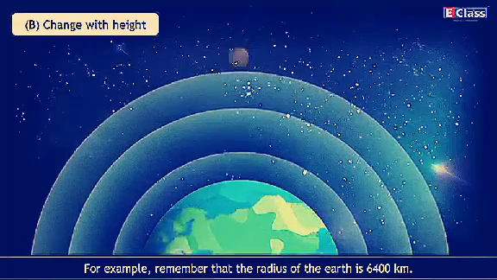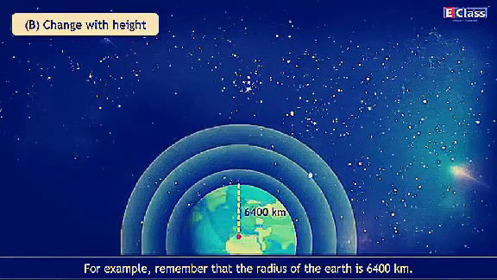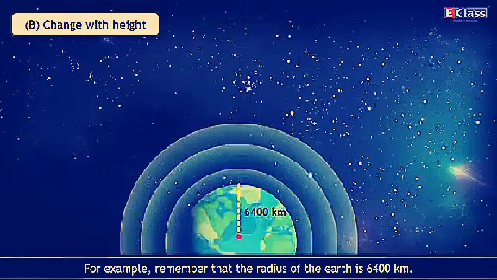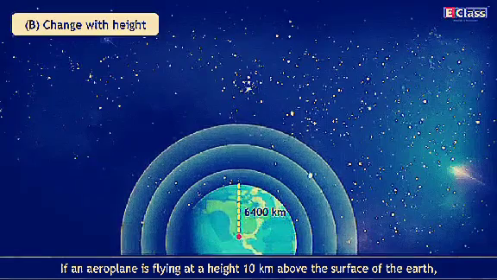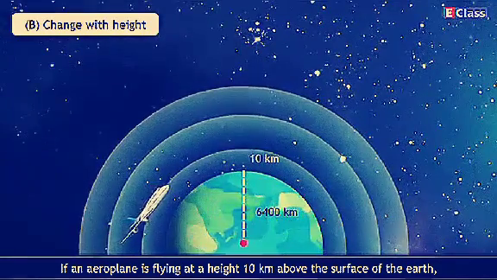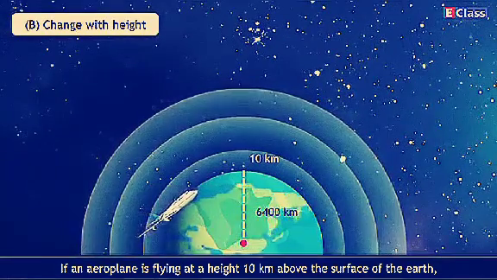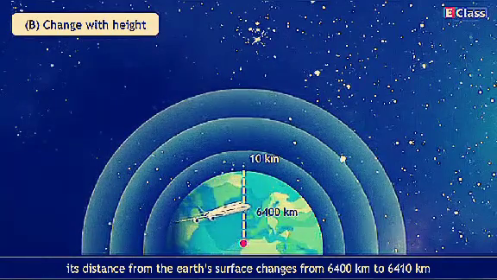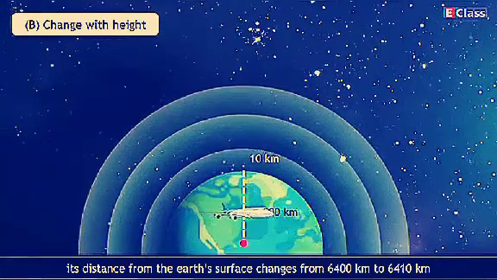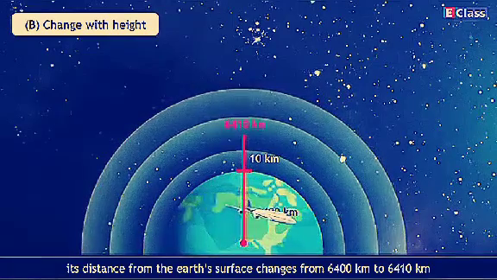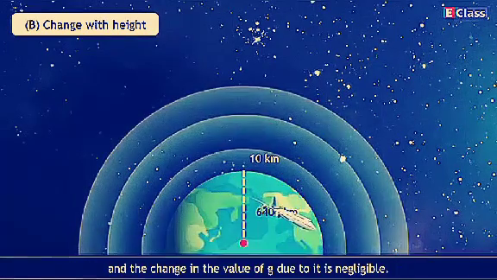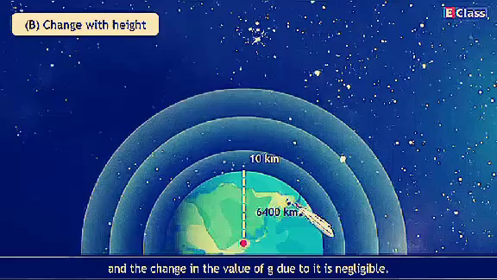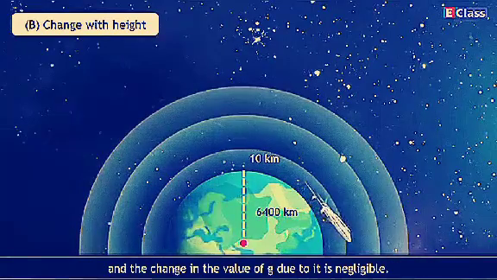For example, remember that the radius of the Earth is 6,400 kilometers. If an aeroplane is flying at a height 10 kilometers above the surface of the Earth, its distance from the Earth's center changes from 6,400 kilometers to 6,410 kilometers, and the change in the value of g due to it